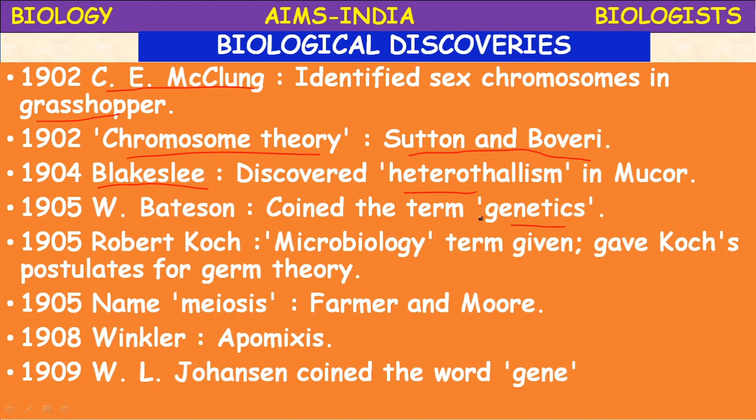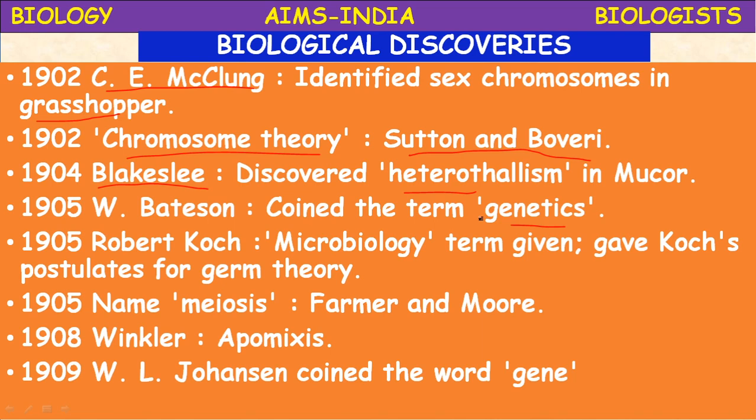In 1905, Robert Koch, the microbiologist, coined the term microbiology, and he gave the Koch postulates of germ theory. Robert Koch, along with Louis Pasteur, proposed germ theory based on the postulates. Louis Pasteur introduced pasteurization and is considered the father of microbiology. But Robert Koch introduced the term microbiology, and he also gave the postulates for germ theory.